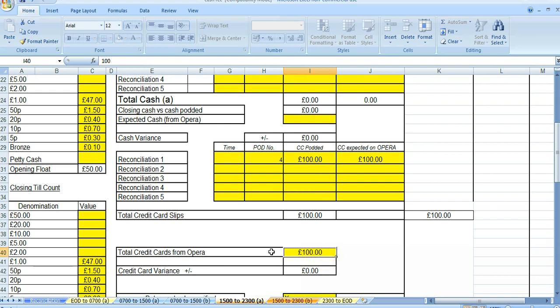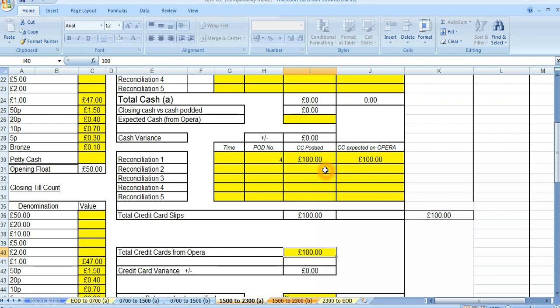But we've got £100 in this box. This says total credit cards from Opera. Now we've seen from before that there wasn't £100 worth of credit card movements on Opera. So where have we got this figure from? The chances are we haven't checked from Opera to see what Opera wants as credit card payments. We've just presumed, I've got £100 worth of PDQ slips, I'll put £100 in here. Well, that's not a reconciliation because we're not using the correct figures. This is just duplicating the expected takings. So it's not telling us that there's a mistake.